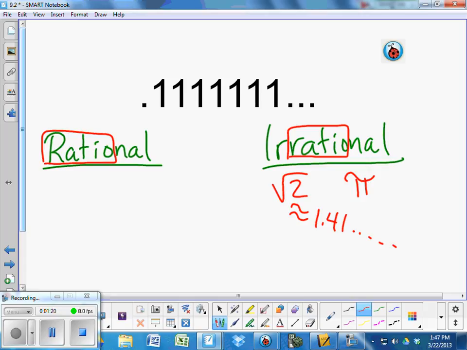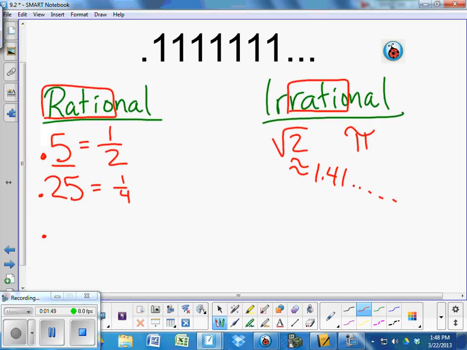Now, do you understand why we might include numbers like 0.5 as a rational number? You can express it as 1/2. Does 0.5 stop? Right at the 5, right? There's nothing after it. You could put a bunch of zeros after it, but they're irrelevant. Does 0.25 stop? Can you express it as a ratio? 1/4. What about 0.125?